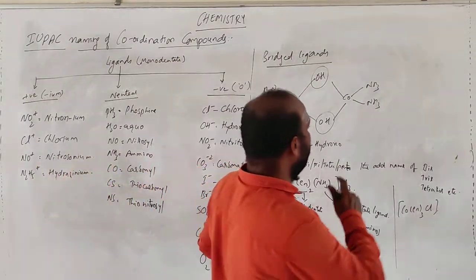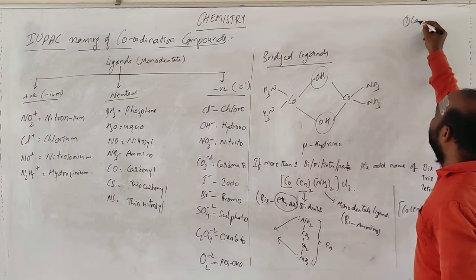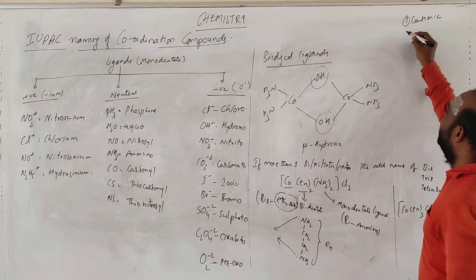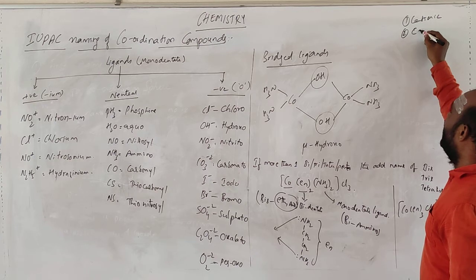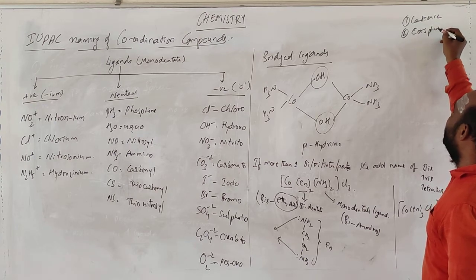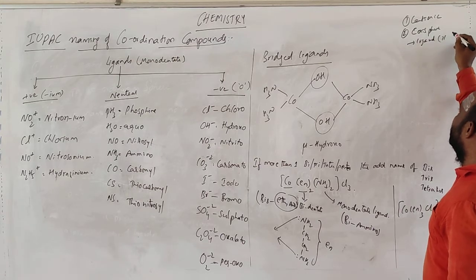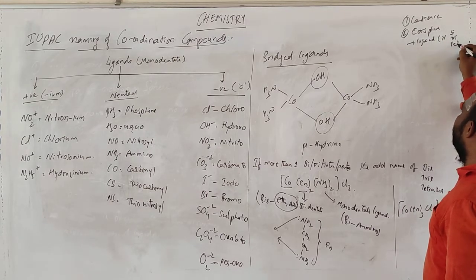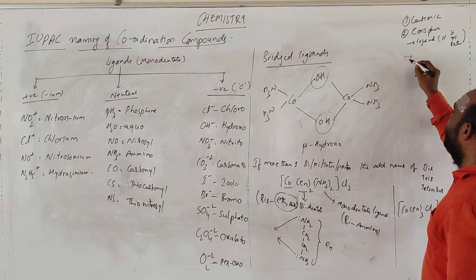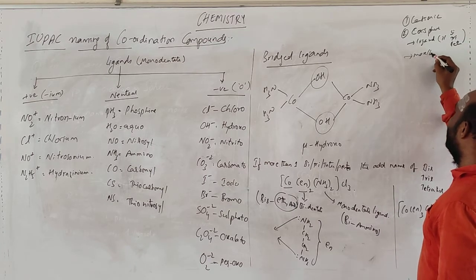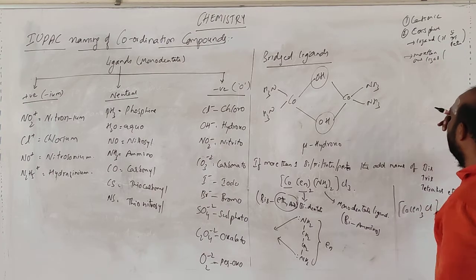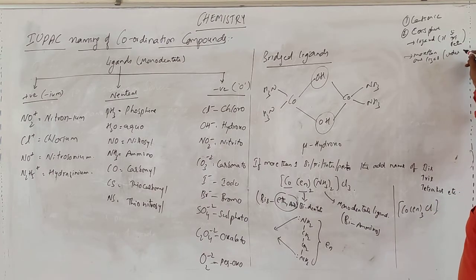First, cationic species. Next, the coordination sphere: if the ligand count is greater than one, use di, tri, tetra. Next, if there is more than one ligand, the order is alphabetical, so you should name them in alphabetical order.